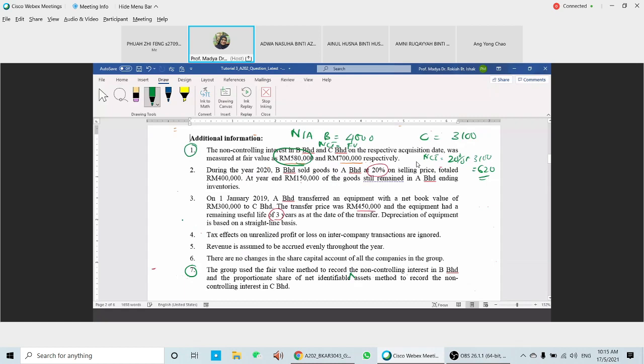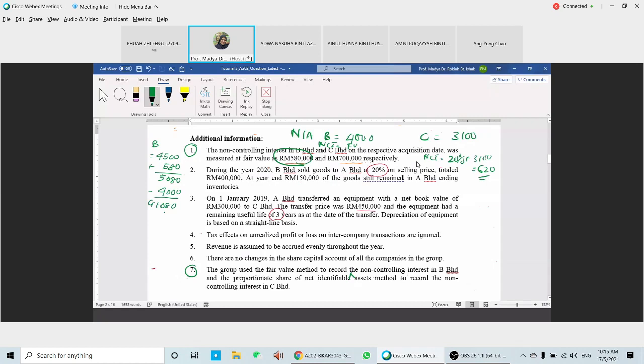From this information, item number 1 and number 7 are selected here. So from these two pieces of information, we can calculate the goodwill. We find the goodwill for B first. For B, the consideration by parent is 4.5 million, plus the NCI using fair value, 580. Altogether you have 5,080. 5,080 minus net identifiable asset, which is 4 million, so you're going to have 1,080 for goodwill.